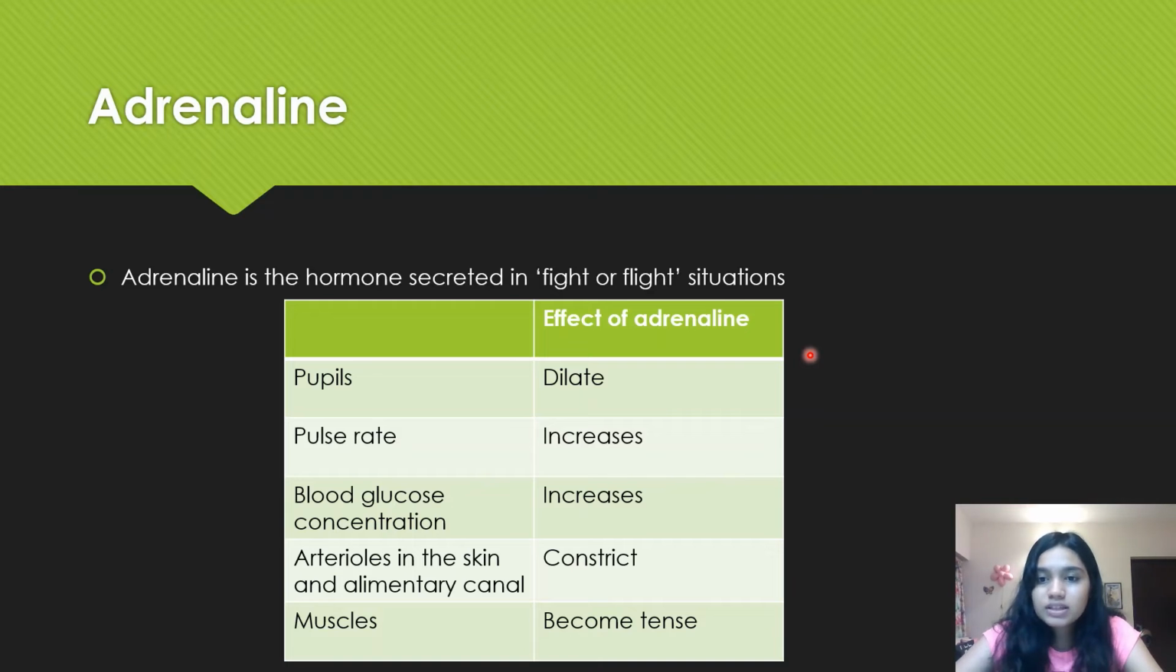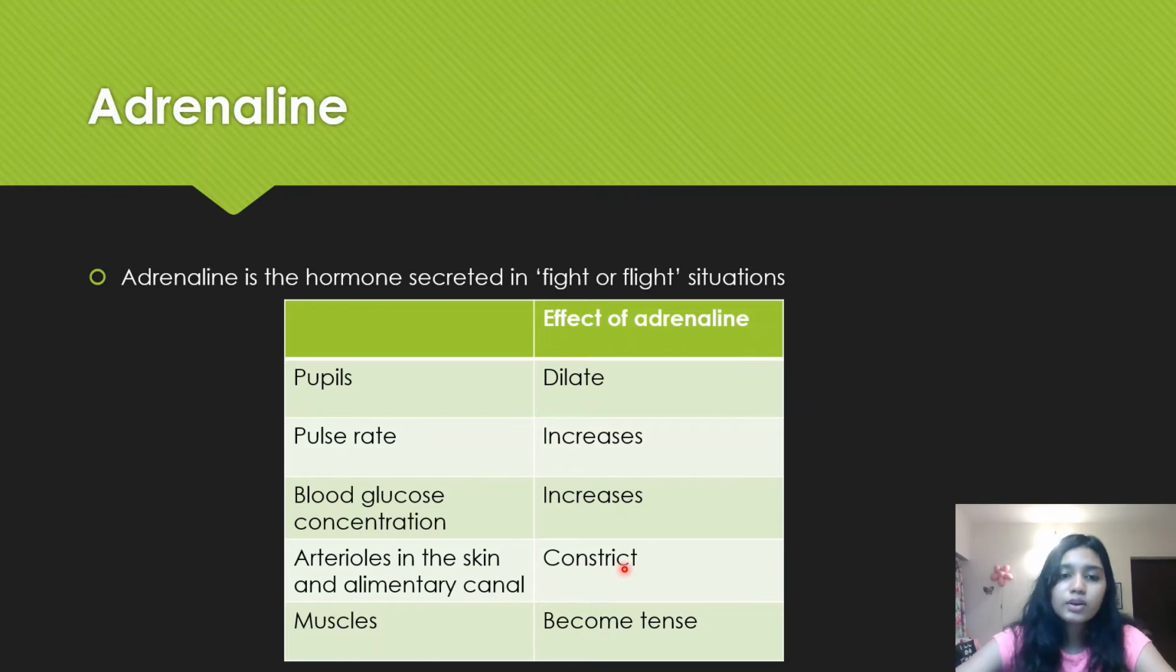Now, why do they dilate? Because then the body is more alert. You're ready. Your pulse rate increases to pump more oxygenated blood around the body. Okay. Your blood glucose concentration increases to be ready because you probably need high energy levels to carry out this activity. Like I have a friend who's a national swimmer, and I'm sure she probably gets a little nervous before her really important races, and that's when adrenaline kicks in and her blood glucose concentration increases because she needs energy to swim.